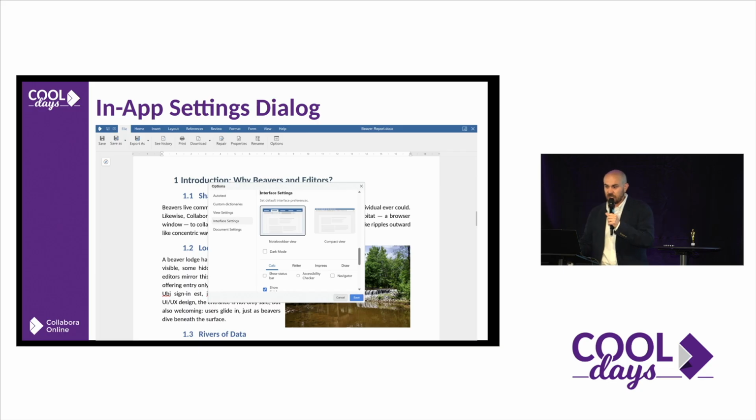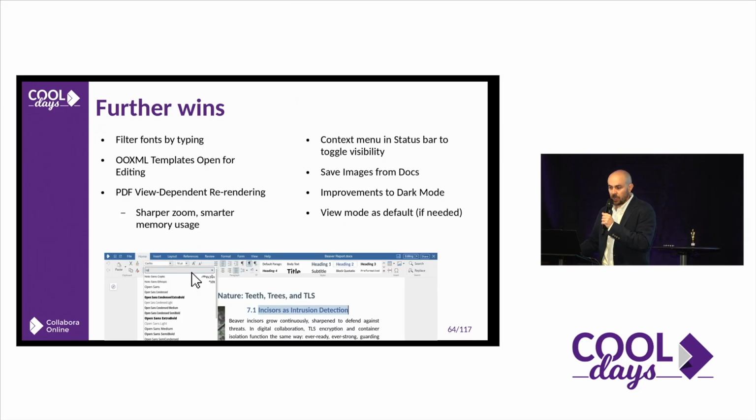The settings dialog, I think this is great because in the past we had this in the admin settings, and right now the user can see, and also the admin can see, specific things that were previously in the admin settings directly from the Collabora user interface. You can create this notebook bar view or the compact view and multiple things that allow users to interact with how they feel, how they use, and how they see Collabora very easily in a pop-up and a graphical interface, right? And a lot of other wins.